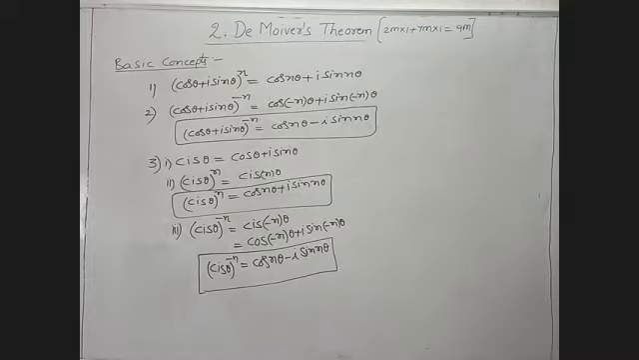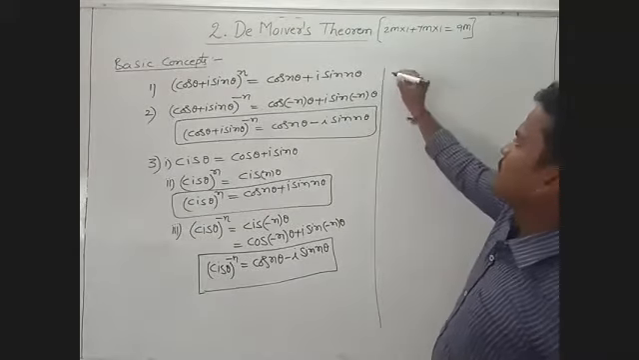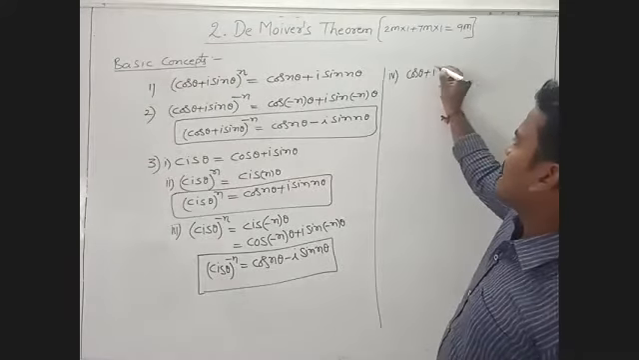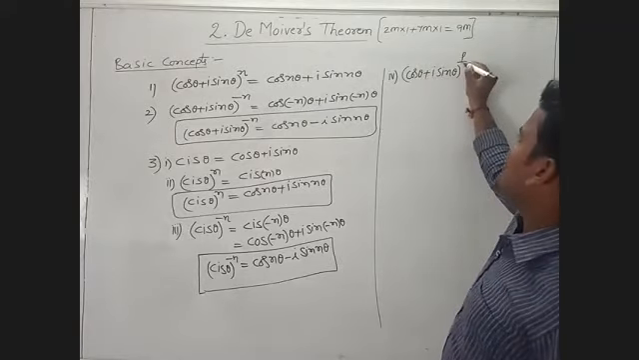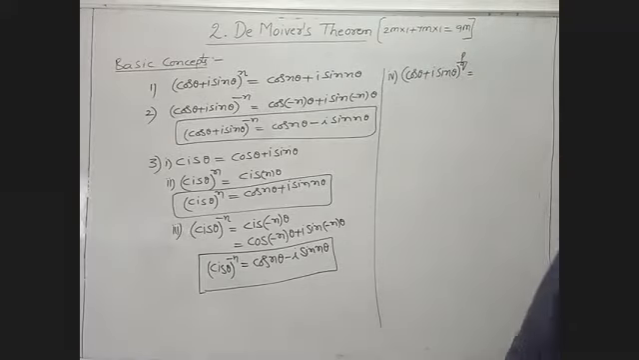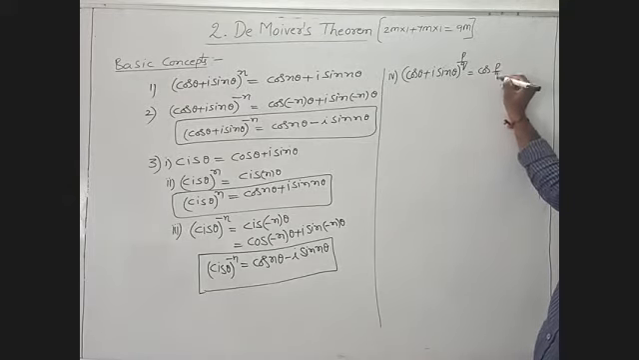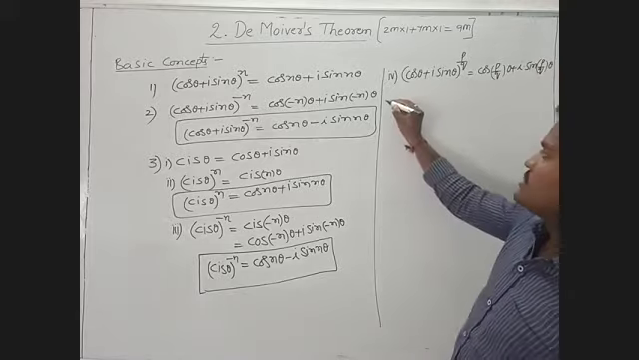Now the fourth one, that is (cos theta plus i sin theta) whole power p by q. We expand this as cos of p by q into theta plus i sin of p by q into theta. This is the fourth one. Now the fifth one.